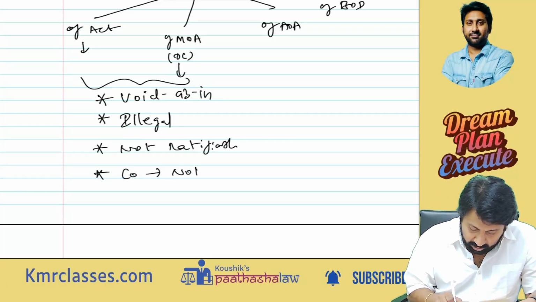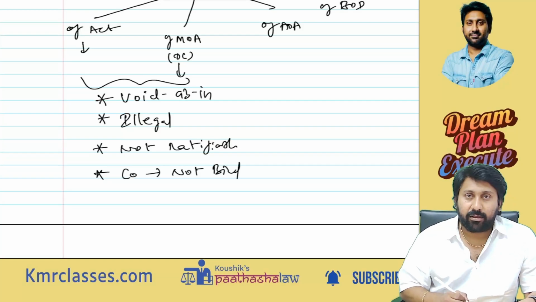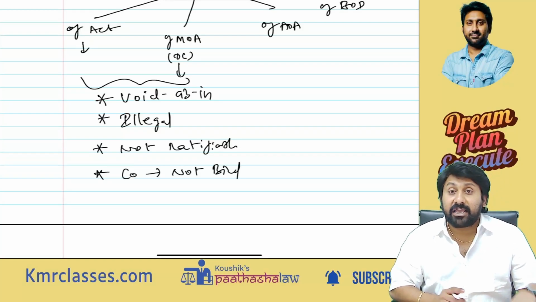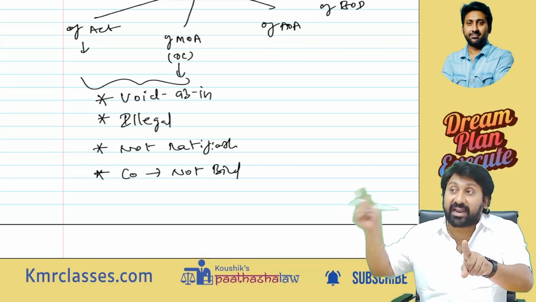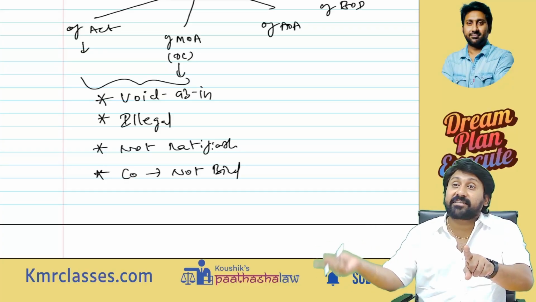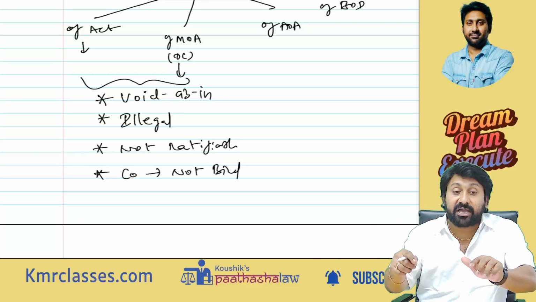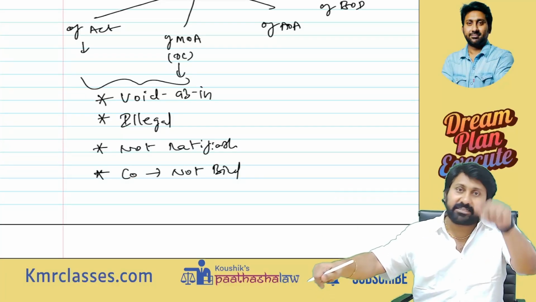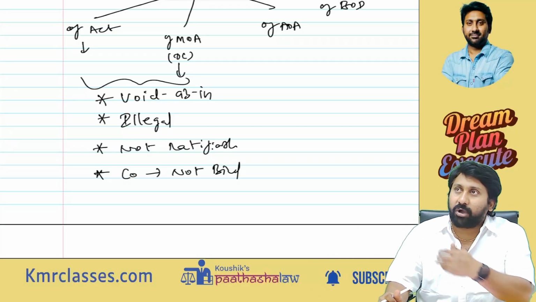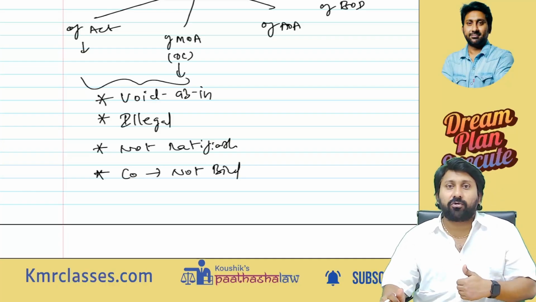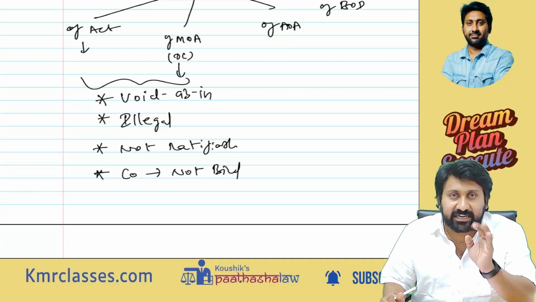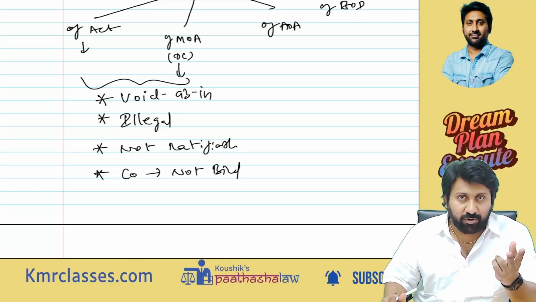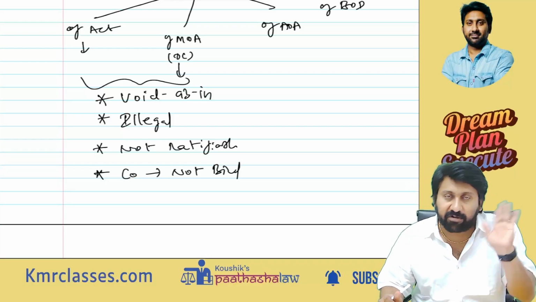Company not bound means the company will not become liable. The company will be liable for the acts of directors if directors do things which are within the objects clause of the memorandum, but it is a mistake. For the mistake of the agent, the principal will suffer. But here you have done what I cannot do. If an agent does something which the principal can do, but does it in a wrong way, the principal will become liable.